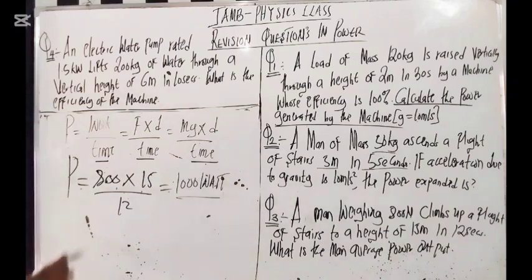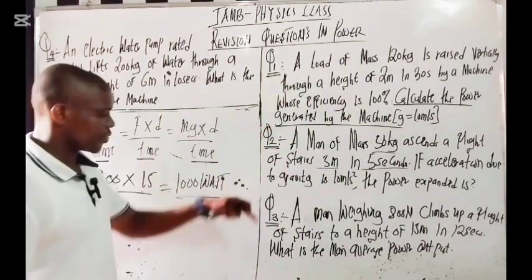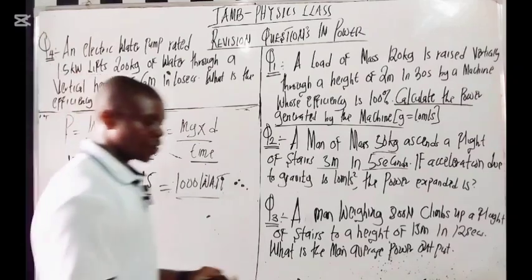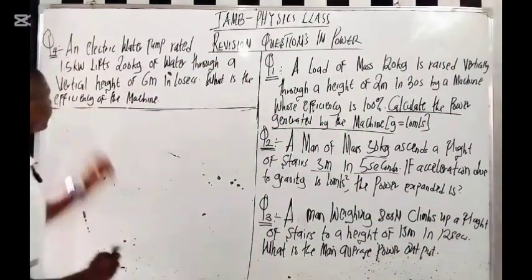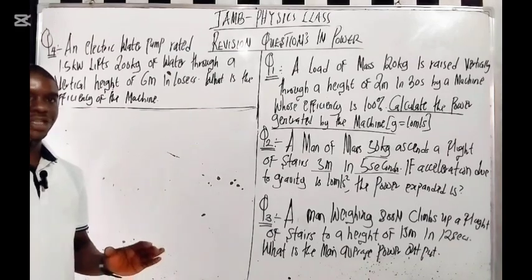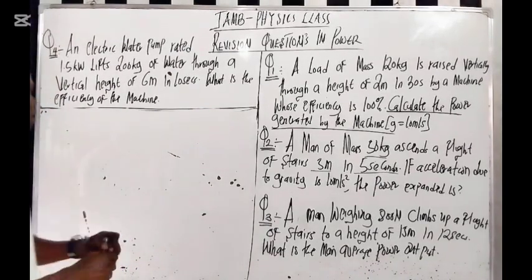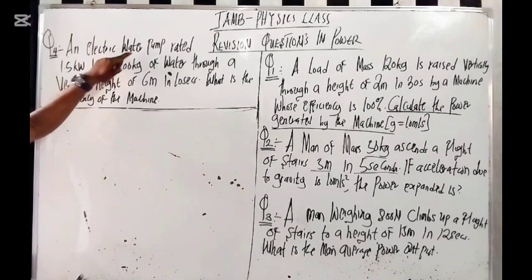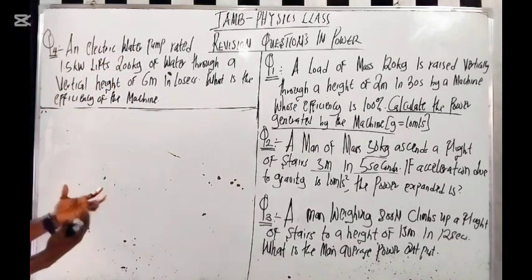So let's look at question 4. We have done question 1, question 2, and question 3. Let's look at question 4. Please pay close attention here, because sometimes these questions are very, very confusing. An electric water pump rated 1.5 kilowatts lifts